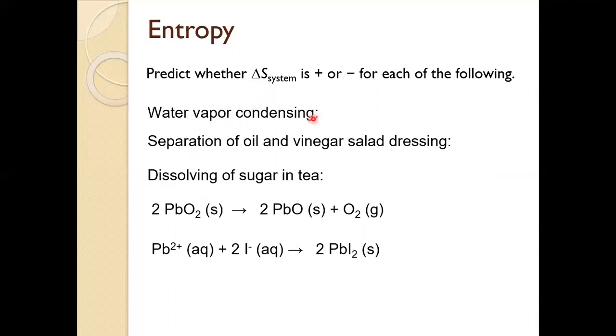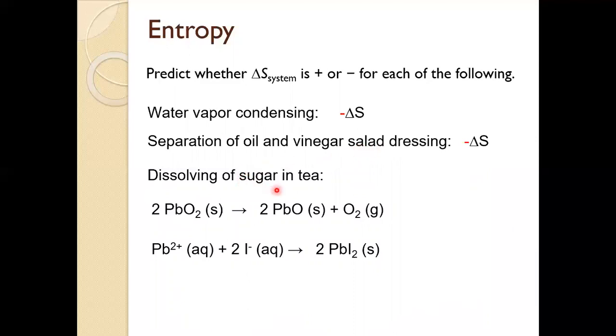So for the water vapor condensing, as we just mentioned a few slides ago, we're going from the gaseous phase to liquid phase, a state of higher entropy to a state of lower entropy. So therefore, that's a negative delta S, less than 0. For the separation of oil and vinegar salad dressing, going from a more random distribution of the oil and vinegar molecules to now when they separate, they're going back to a more ordered arrangement. So a lowering of the dispersal of matter. So that also will give us a negative delta S.